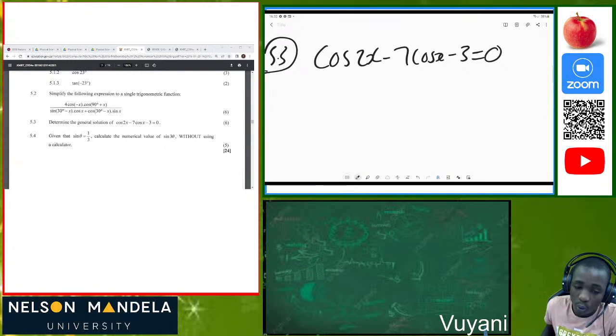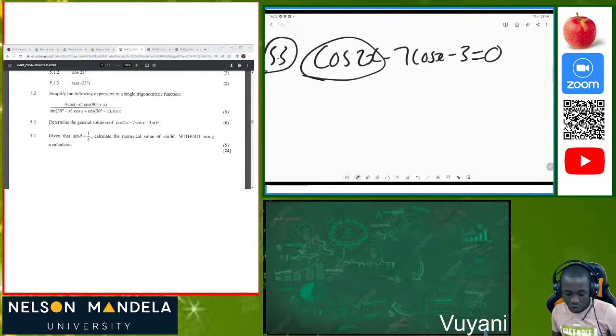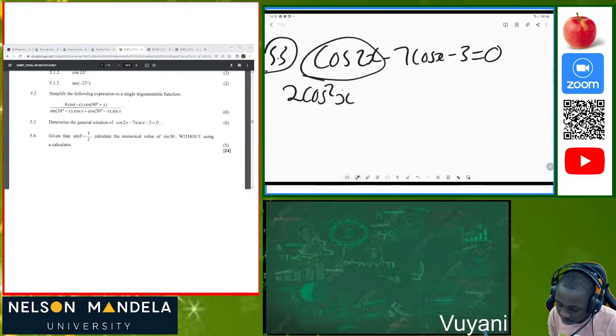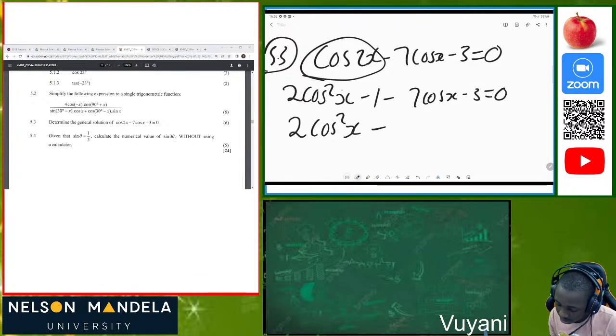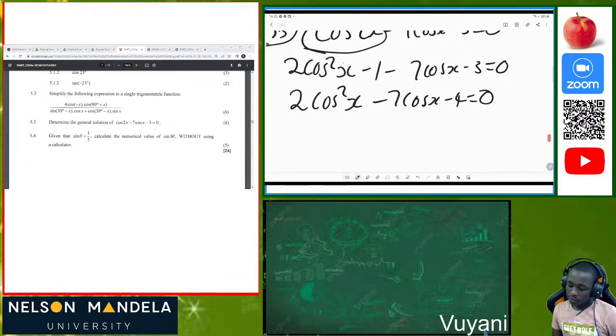And so what do you do in this instance? So in this instance, we are given a double angle, so we must simplify the double angles. When you simplify this, we're going to have 2 cos squared of x minus 1 minus 7 cos of x minus 3 equal to 0. Then it's 2 cos squared of x minus 7 cos of x minus 4 is equal to 0.